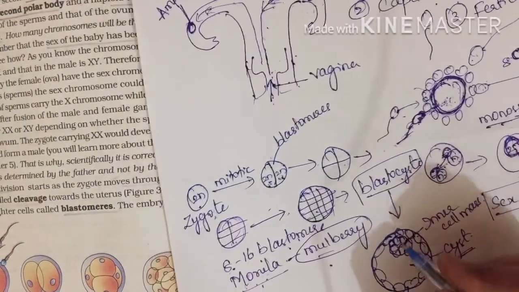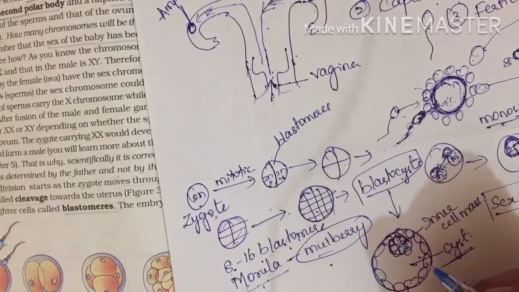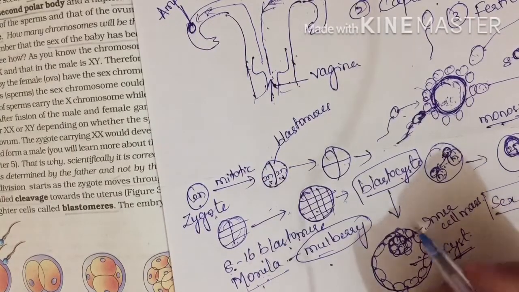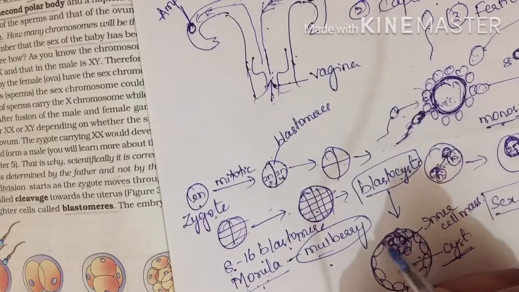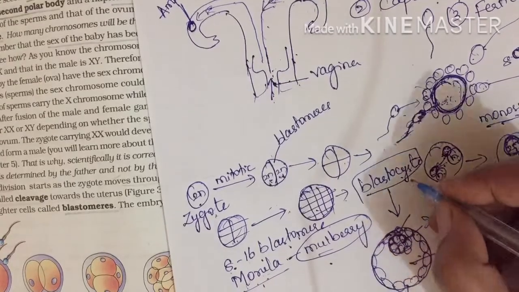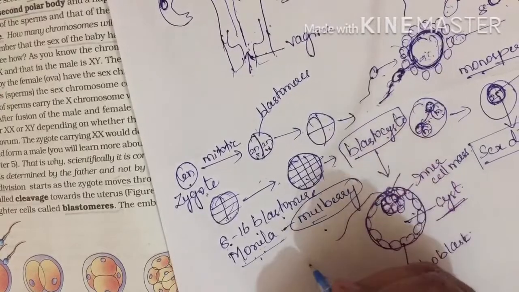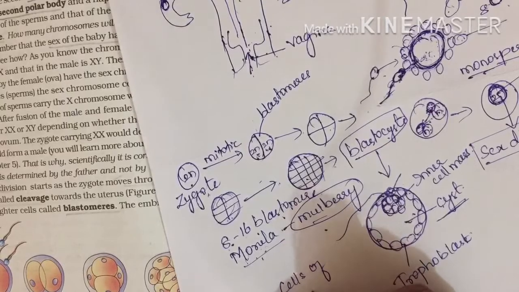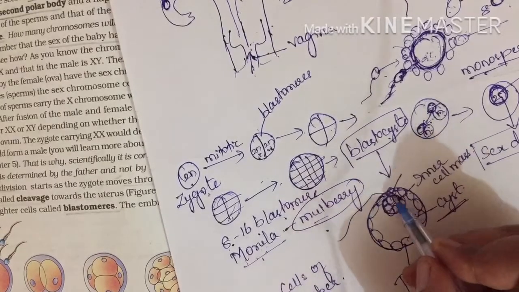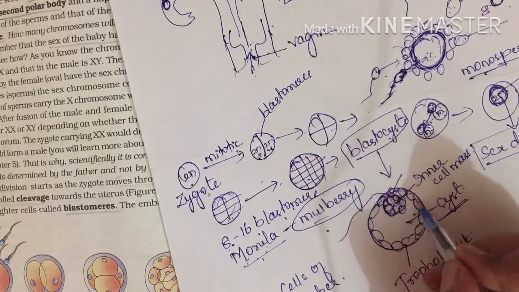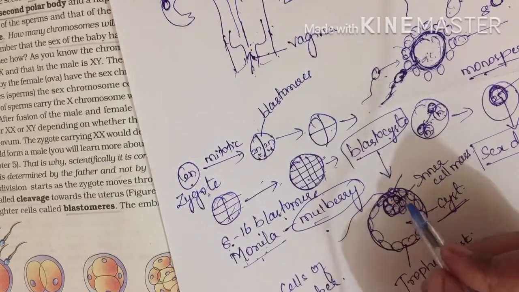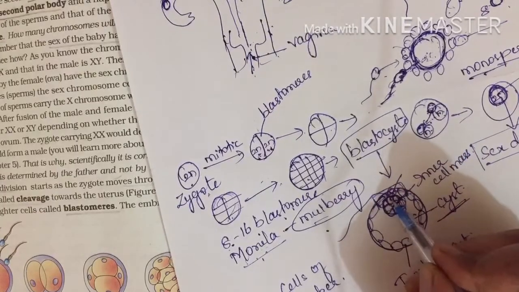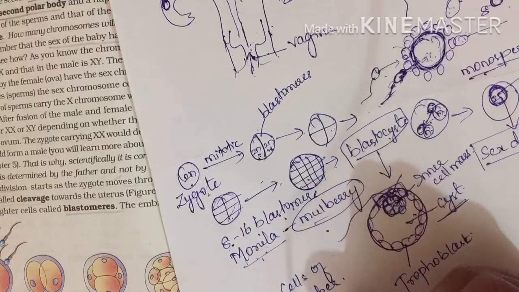Now this was the inner cell mass. The inner cell mass is present here. Above that we find the trophoblast. Above the inner cell mass, the cells present in this region of the trophoblast we call the cells of Rauber. I shall mention that here: cells of Rauber.